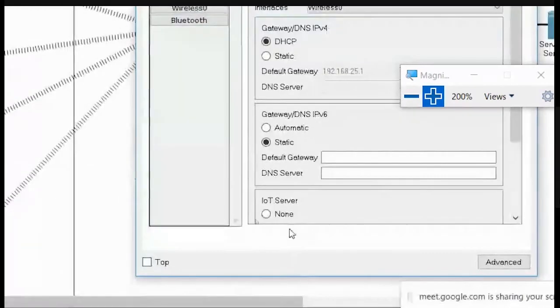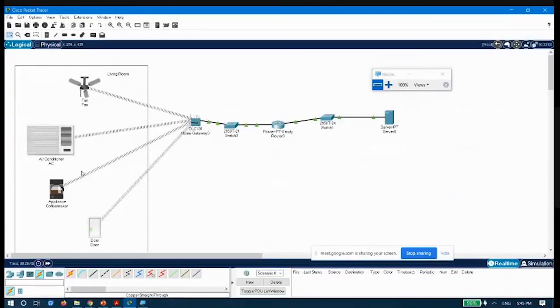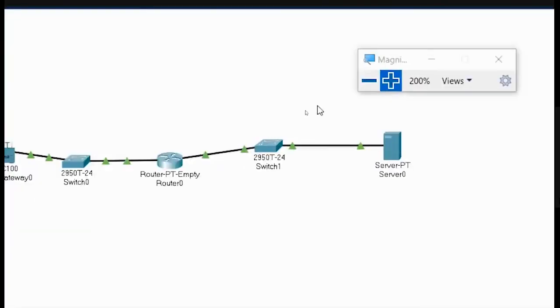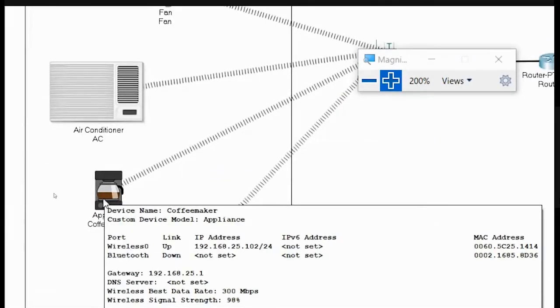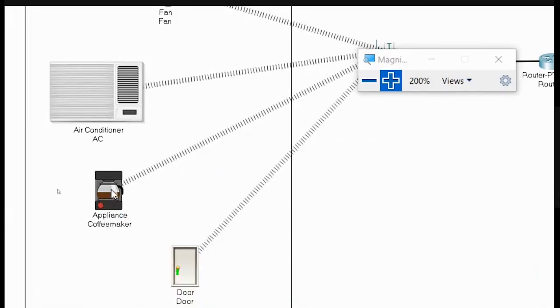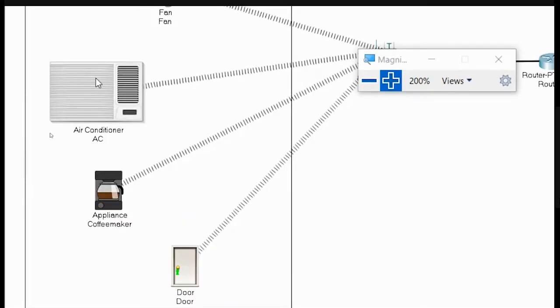Once you have done all these things, let me show you how you will be able to know whether a device is on or not. You could press alt and then click on this device. You could see a red colored dot showing. That red colored dot indicates that the device is on. Again, if I click, now it is off. Similarly on the air conditioner, if I press alt and click on it, it will also be turned on.